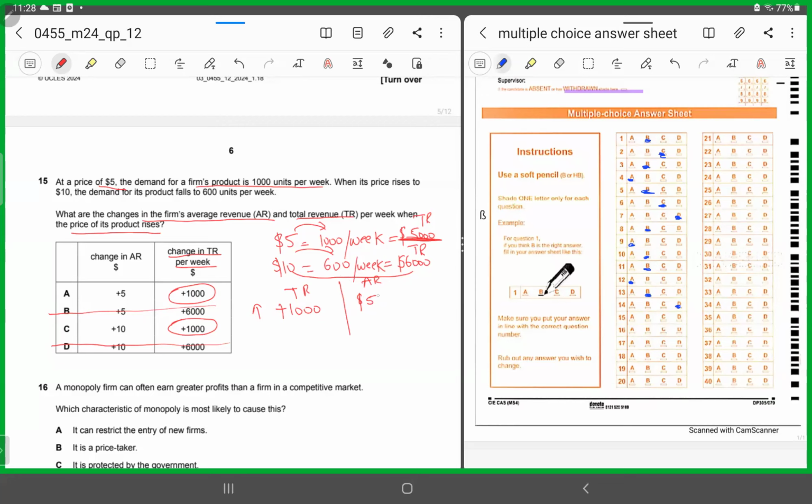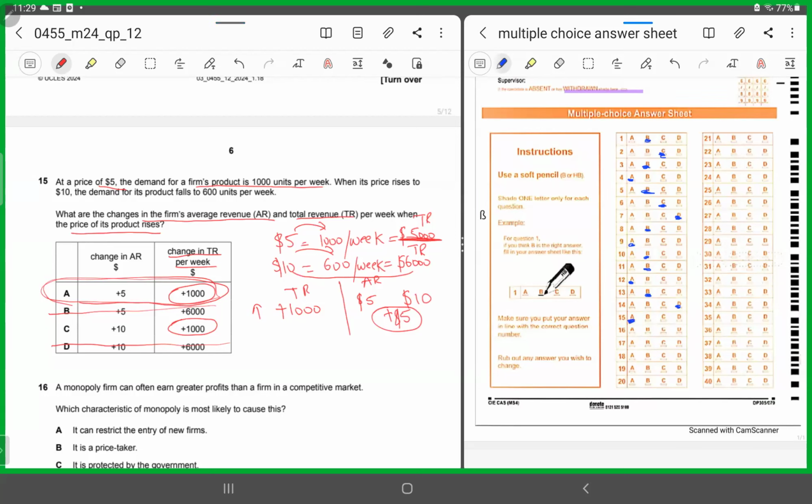So this means how much we are up by? We are up by $5. So the change in average revenue is up by $5 and the change in total revenue is up by $1,000. So satisfying both, we will identify that it's option A.